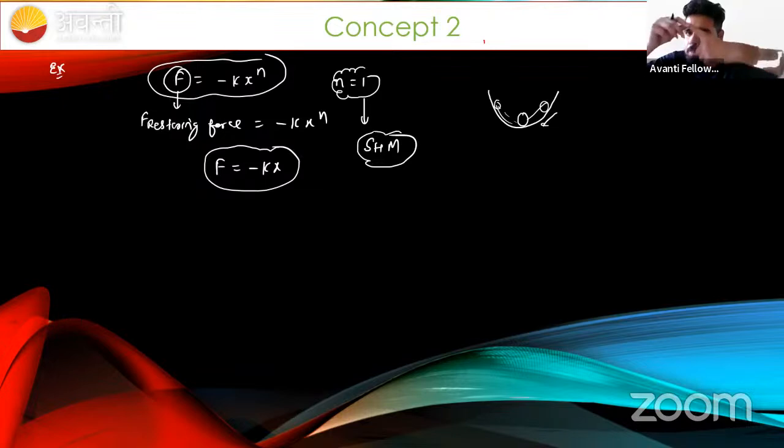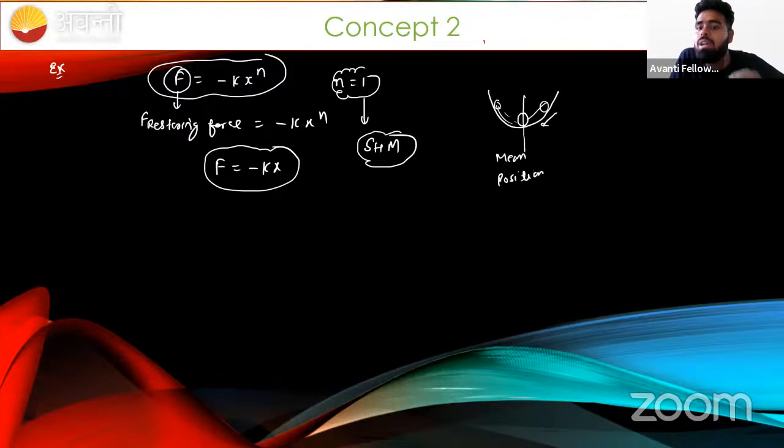What is SHM? That is the special type of oscillation where n equal to 1. What is the F? Restoring force. What is X, sir? X is nothing but the slight displacement you have given to the ball from the mean position. What is the mean position, beta? Mean position is the position of equilibrium, where the net force on the ball is 0. So the slight displacement you have given to the ball, that displacement X is always taken from the mean position.